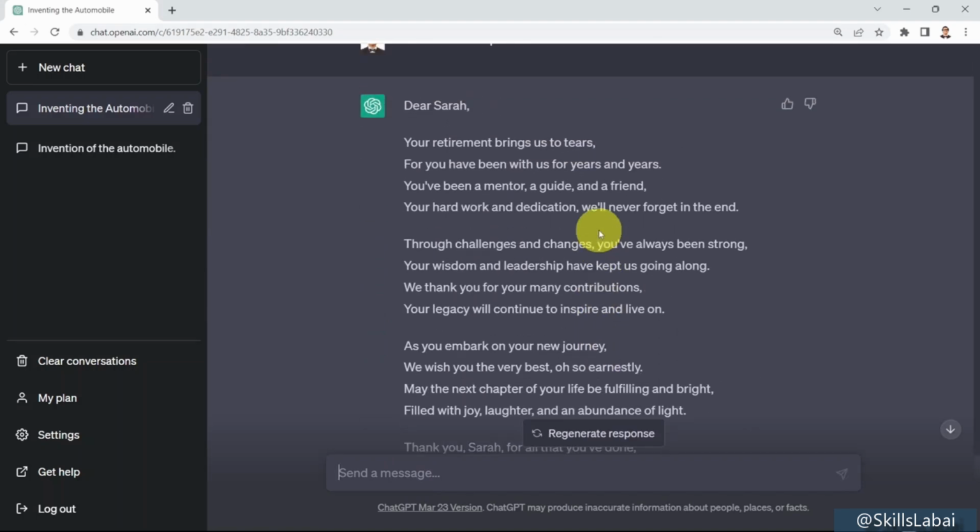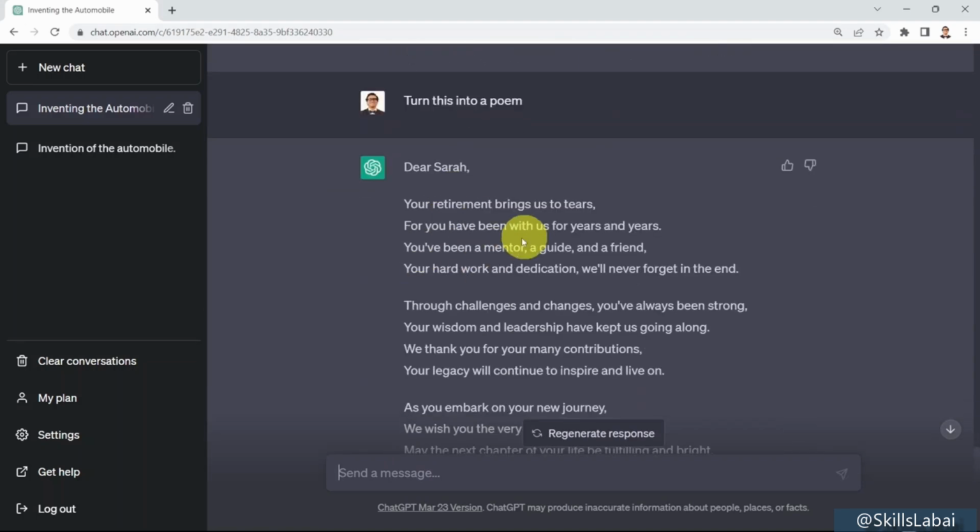Now it has basically was able to convert that gift card here into a poem. Well, let's go ahead and read it together. Your retirement brings us to tears, for you have been with us for years and years. You have been a mentor, a guide, and a friend. Your hard work and dedication will never forget in the end. And you'll see it's kind of rhyming as well.